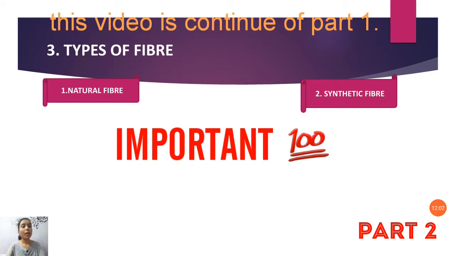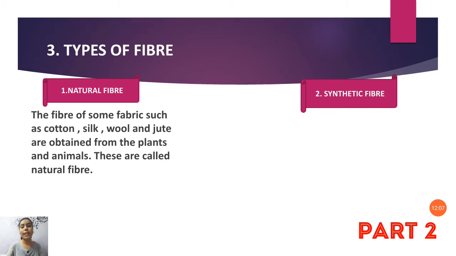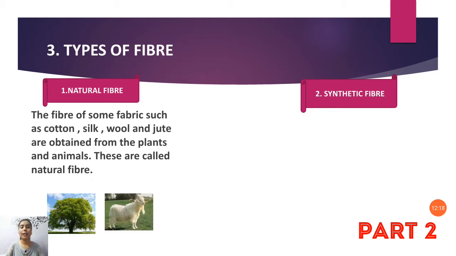Natural fibers are the fibers of fabrics such as cotton, silk, wool and jute, which are obtained from plants and animals. These are called natural fibers. Fibers obtained from plant and animal sources are called natural fibers. So these are fibers which we get from nature; humans need not build them.